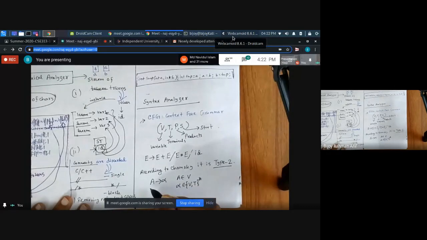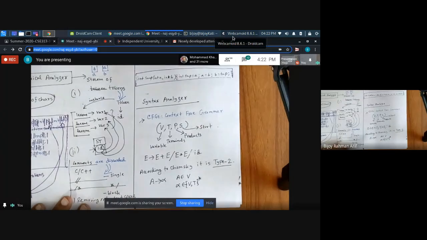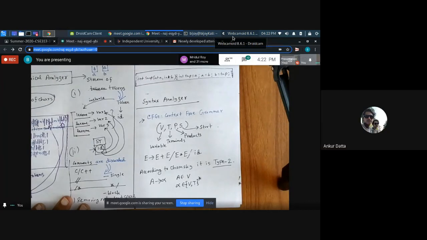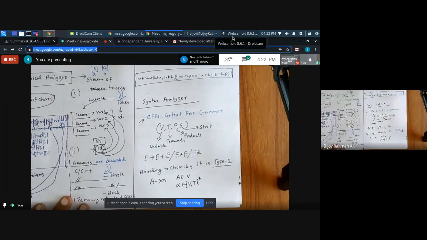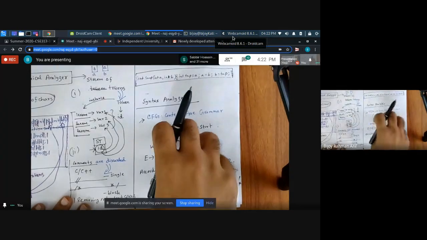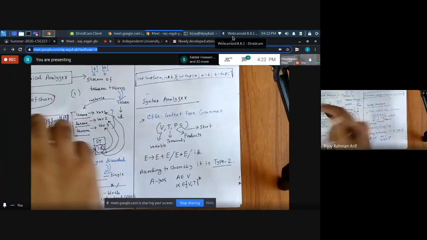So on the left side of type 2 grammar, or context free grammar, there will be only one variable. On the right side, anything might be there. Any combination of variables and terminals could be possible. Am I right? Yes sir. According to Chomsky, that is the definition of context free grammar. Okay. Now, why do we need context free grammar?